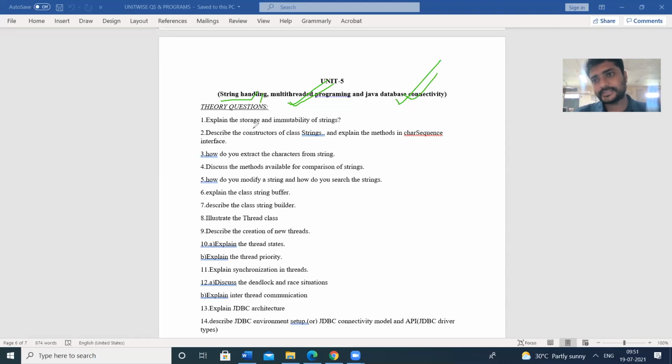So we have three predefined classes to implement strings. In this unit, we are going to cover all these classes.